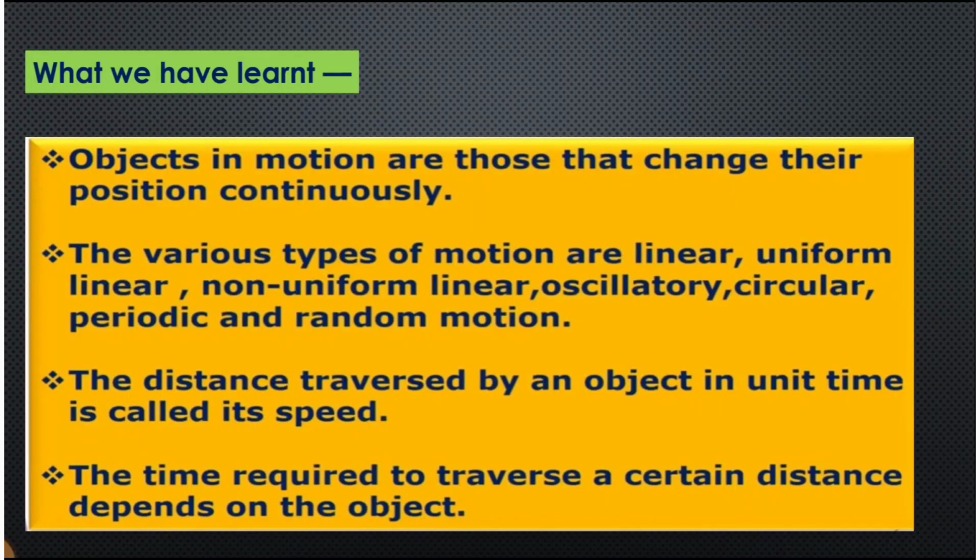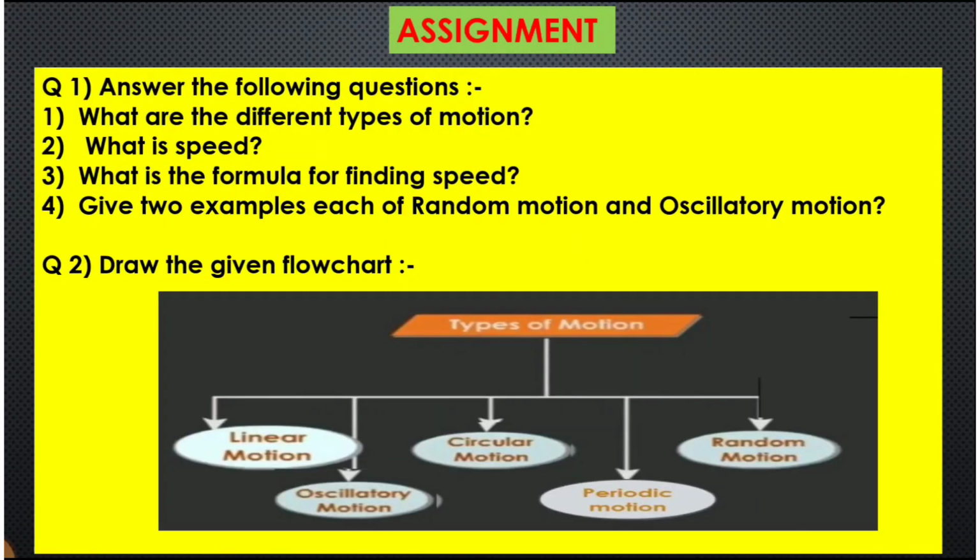What we have learned? The objects in motion are those that change their position continuously. There are various types of motion like linear, uniform linear, non-uniform linear, oscillatory, circular, periodic and random motion. Now the speed is nothing but the distance traversed by an object in unit time, and the time required to travel a certain distance depends on the object. This is your assignment.